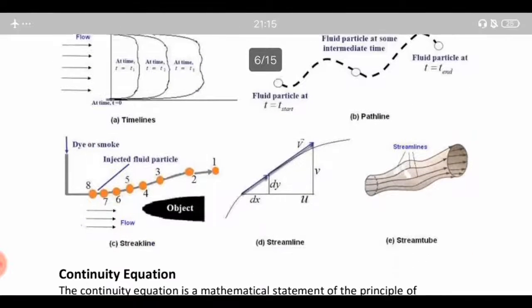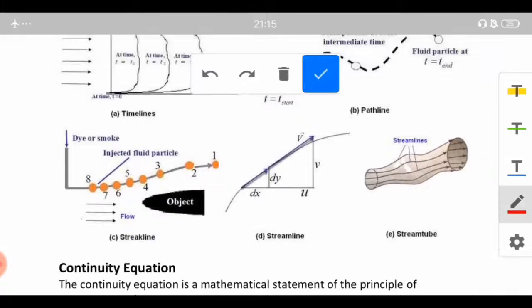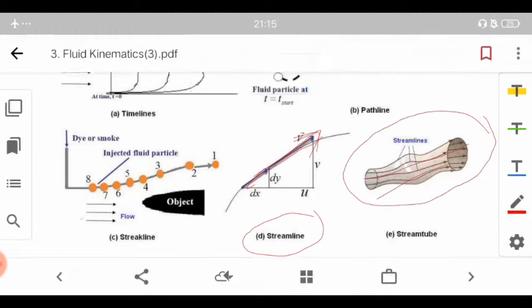So here is the diagram. Basically you can see the streamline. At a particular point I am making a tangent, and it defines the velocity vector at that point. And stream tube, it basically comprises of various streamlines.